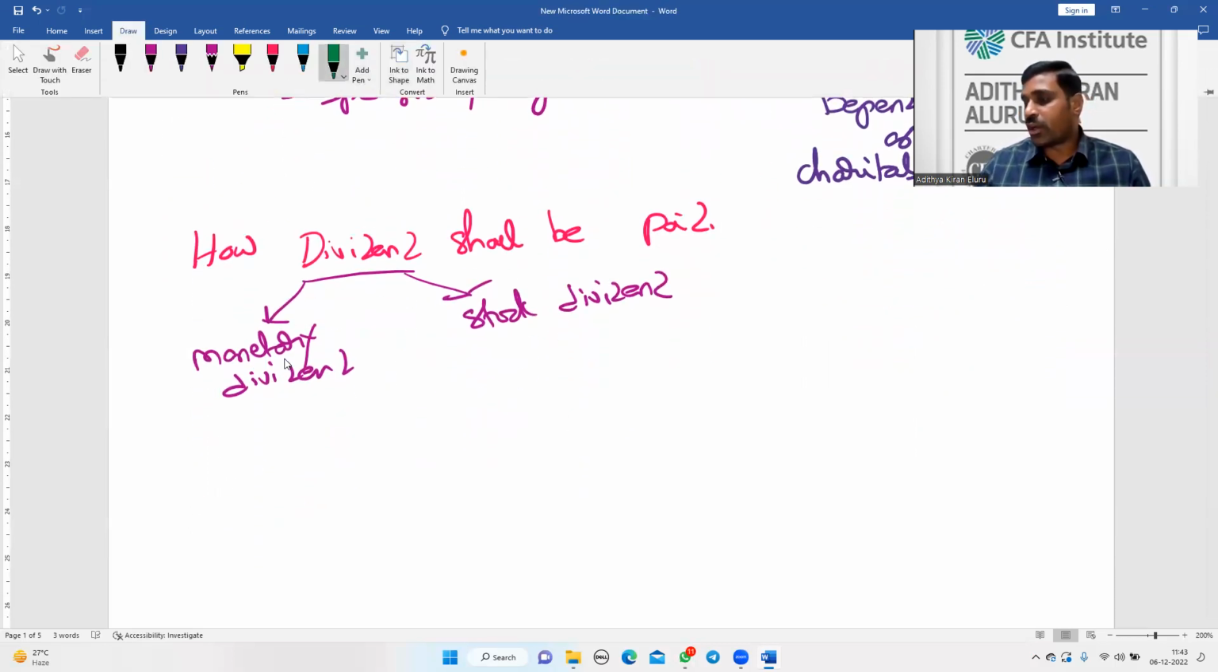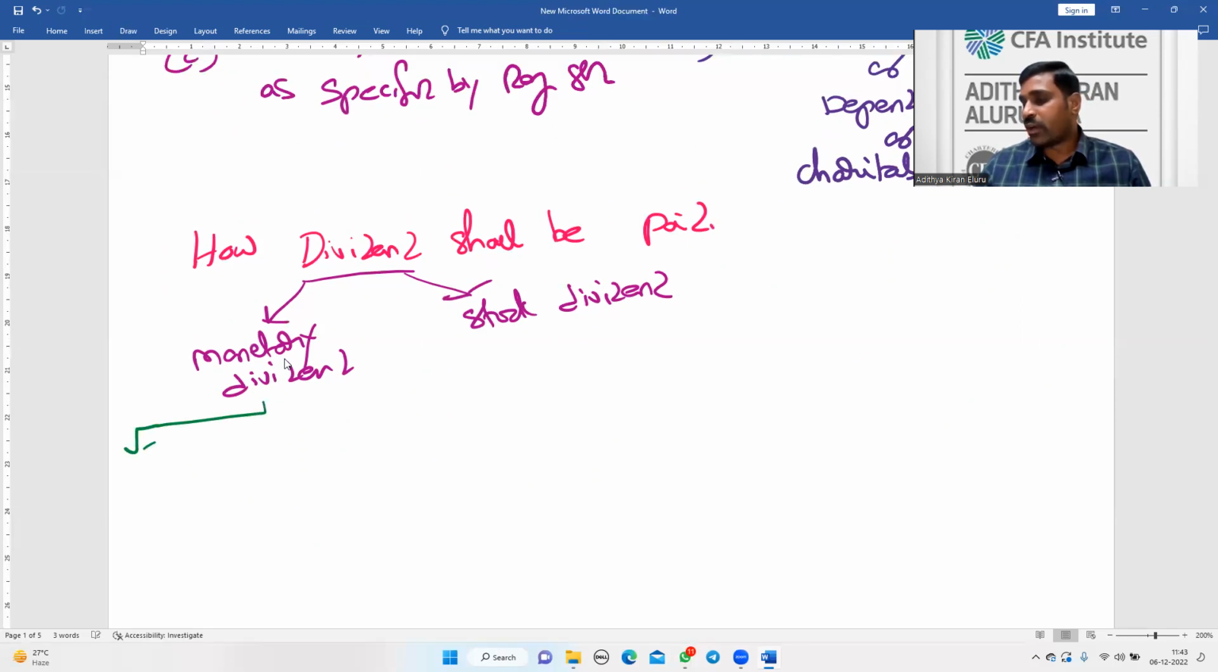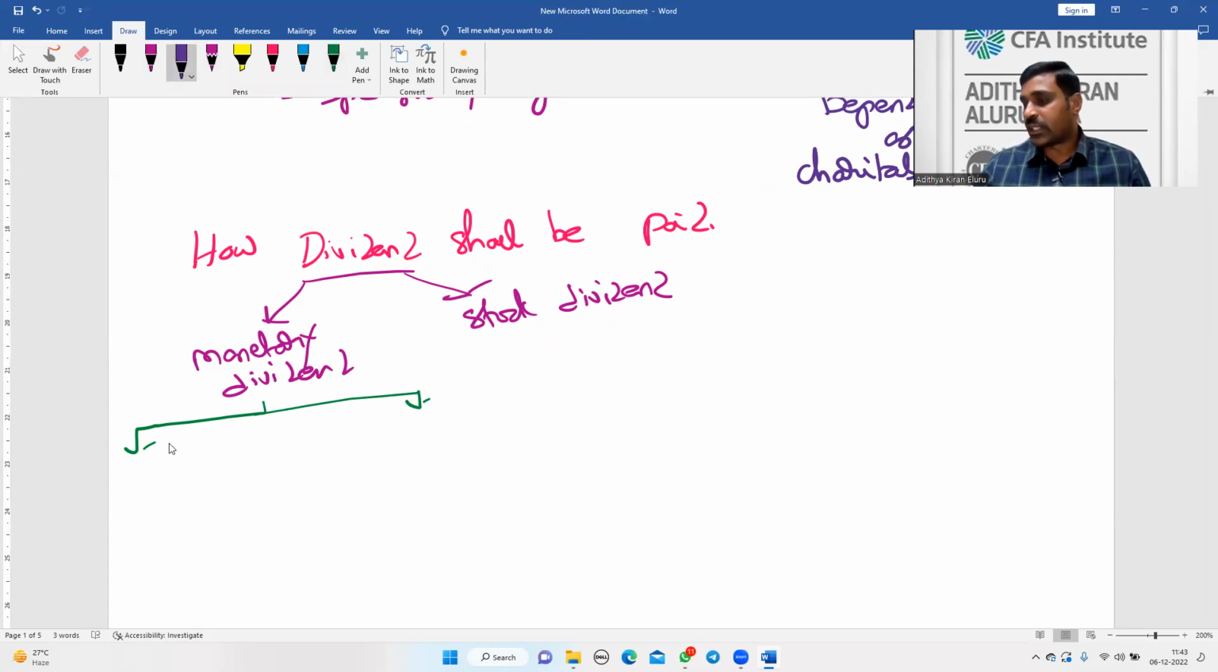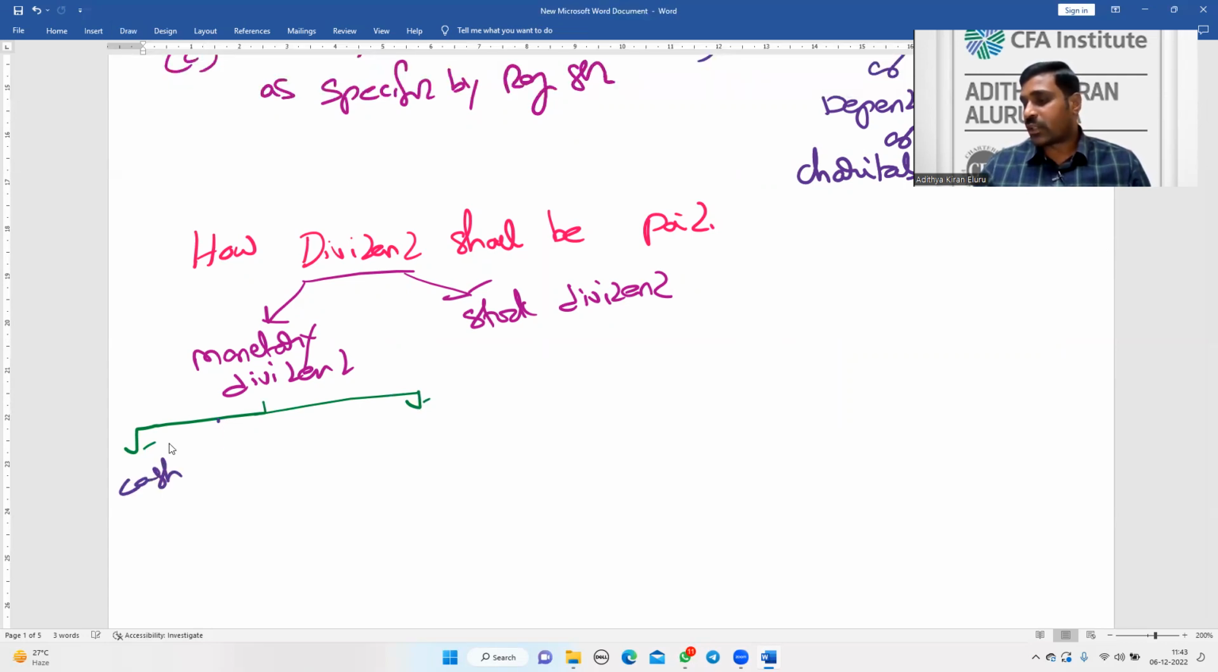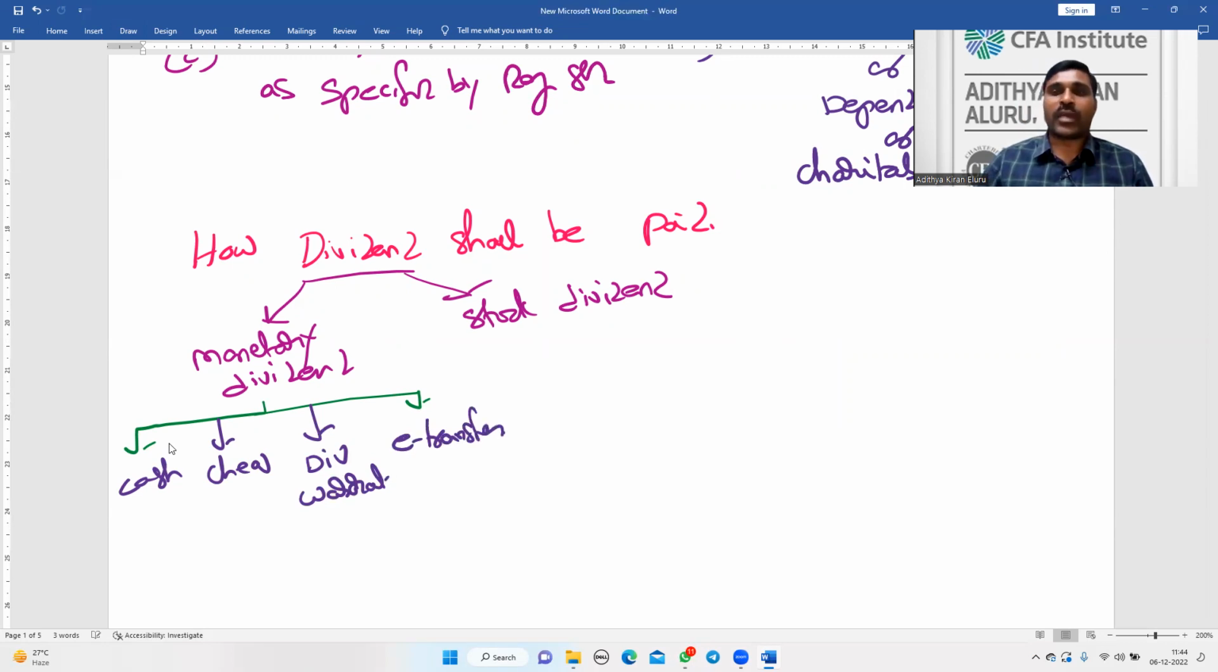Monetary dividend, how will it be paid? Monetary dividend will be paid in various forms, that is to say, cash or check or dividend warrant, or electronic transfer, online banking, internet banking. Nowadays most people are using electronic transfer rather than posting checks, cash, etc. So these are the four permitted methods: cash, check, dividend warrant, and electronic transfer.